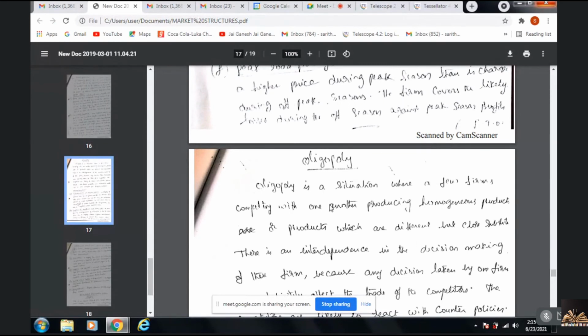Oligopoly is similar types of products, homogeneous products which are close substitutes, but offered by different firms. And here there is a distinction between firm and industry, but in monopoly there is no distinction between a firm and an industry.